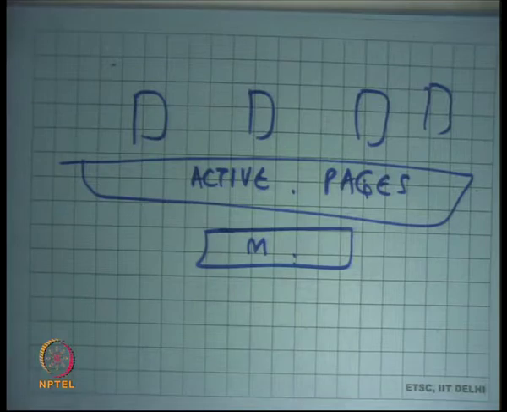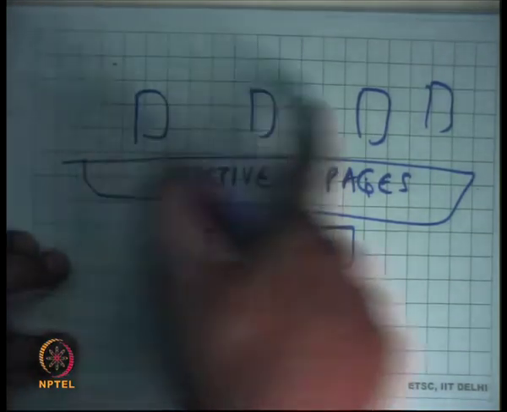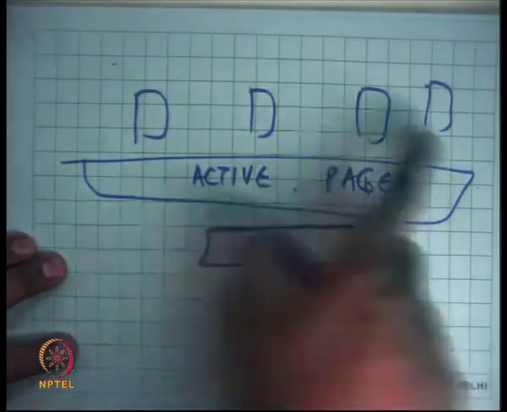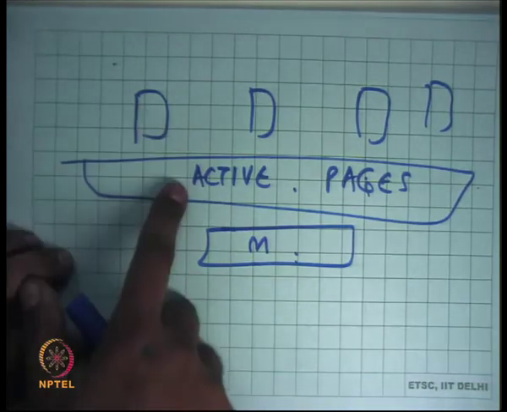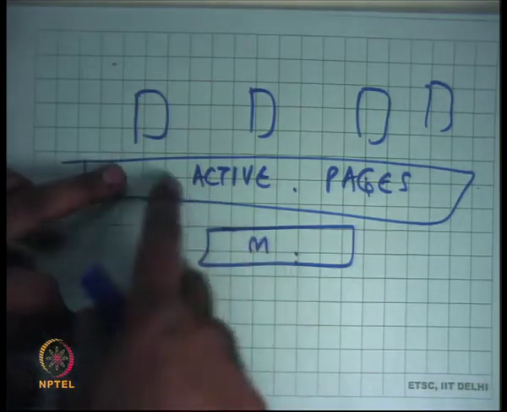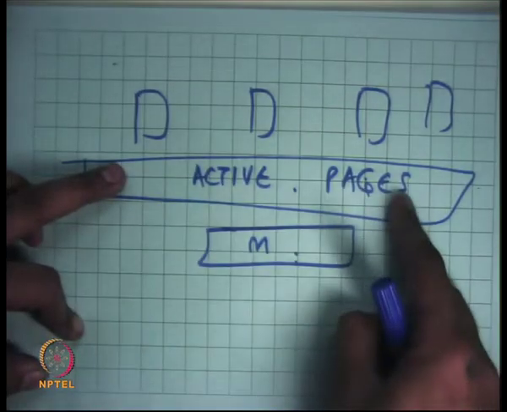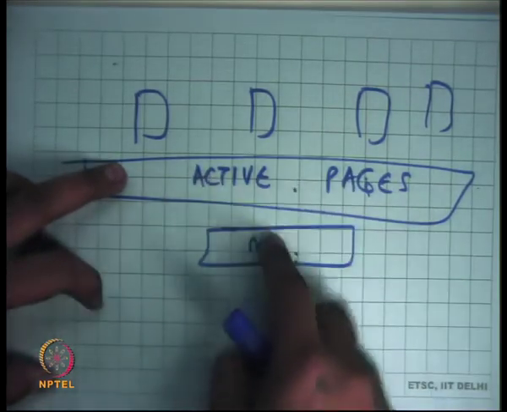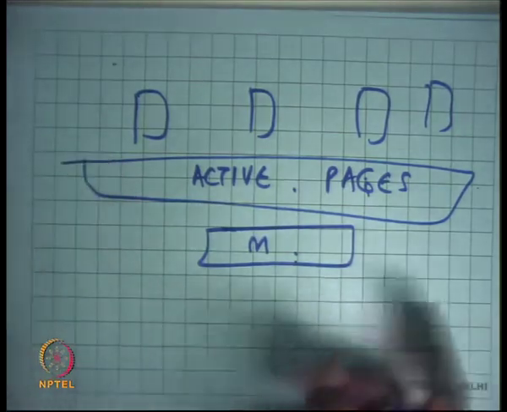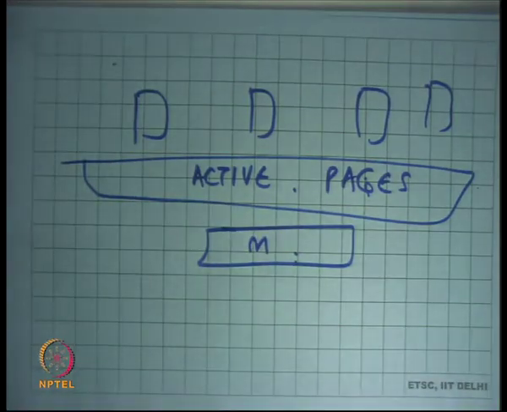So what's likely to happen is processes are likely to take lots of page faults. Let's say this process takes a page fault, it will go to the disk and replace one of the pages that are resident. Because all these pages are active, most likely you will replace an active page.